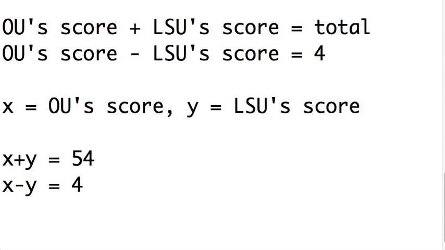It actually turns out that this is enough information for us to figure out what Las Vegas, the bookies, whomever, expect Oregon to score and how much they expect LSU to score. So let's figure out how much they expect each team to score by solving this system of equations. We could do this both ways, and why the heck not? Let's do both of these.